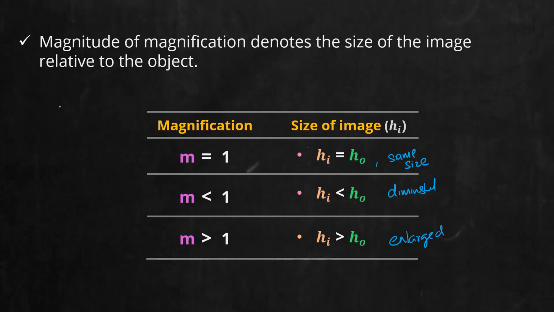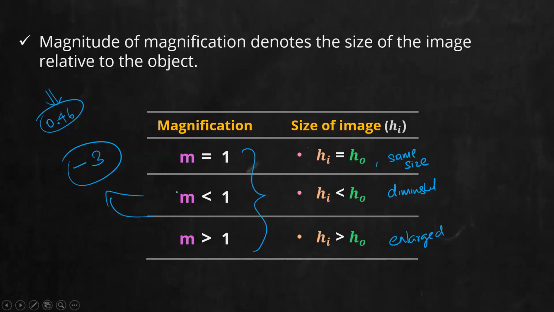Tell me this example. I'm giving you 3 magnification values, 0.46. What will be the nature of the size in this case? Enlarged image, equal size, or diminished image? For 0.46, it is diminished. Now tell me about -3. If I give you a value like -3, tell me regarding the size of the image. Which case is applicable here? Give any answer, be it right or wrong. What comes to your mind? Diminished? Anyone else? Enlarged.